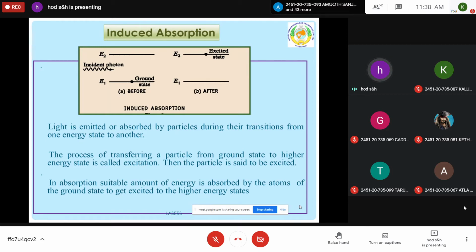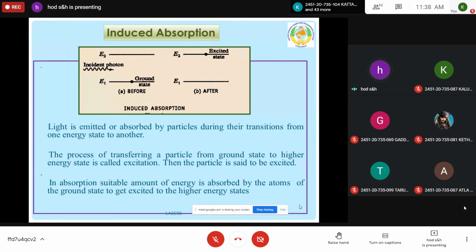So this mechanism is called induced absorption. The process in which a particle or an atom can be transferred from the minimum energy state or lower energy state to a higher energy state is called excitation. In this process, absorption of energy from the external field takes place. Generally, the transfer of an atom or particle from a lower energy state to a higher energy state can occur due to the absorption of a photon, and this phenomenon is called induced absorption.